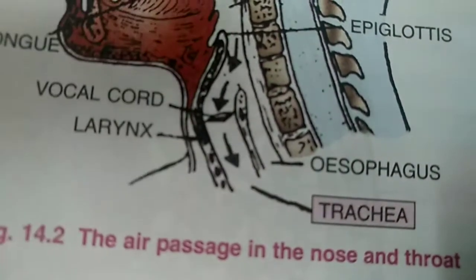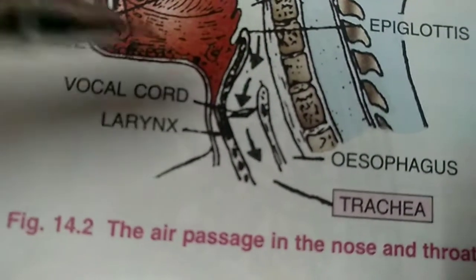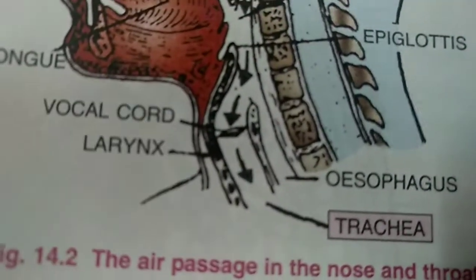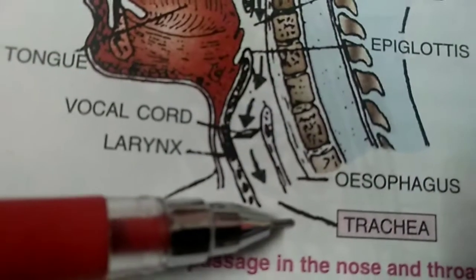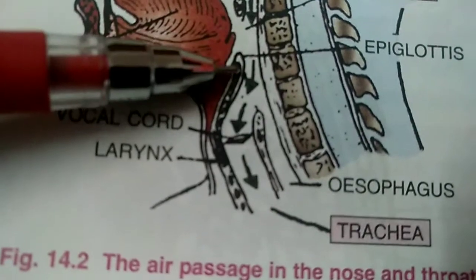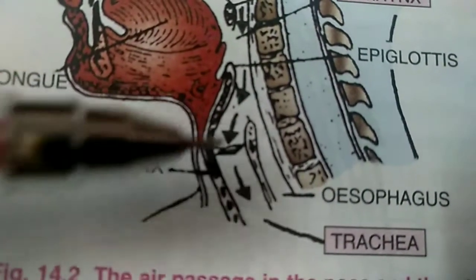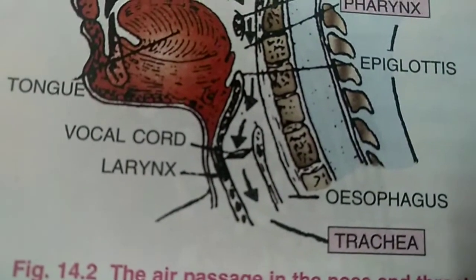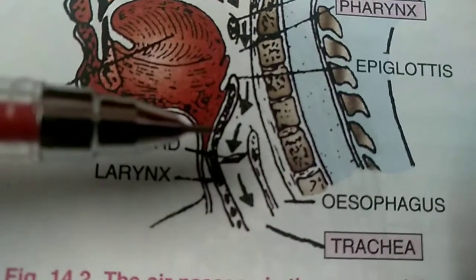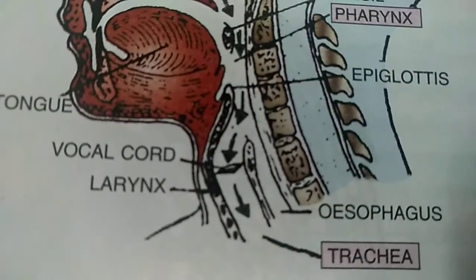When we are eating food at that time, understood? So during swallowing, especially eating, what happens if it gets incompletely closed? If it is not closed completely, what happens? Incomplete closure of the epiglottis while swallowing food causes cough.